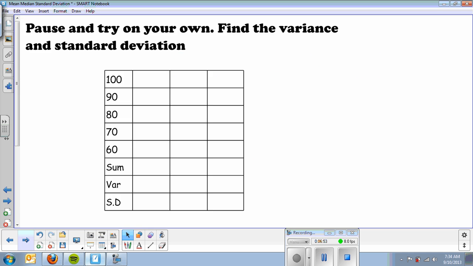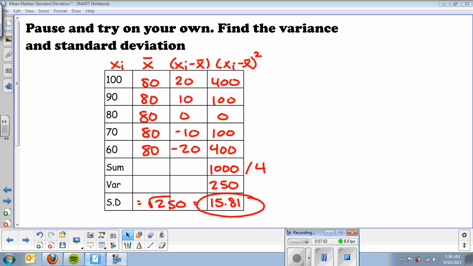Now, I'm going to have you try one on your own. So take a second to pause the video and try that on your own. Okay, so there's the answer. Hopefully you got a standard deviation of 15.81 and a variance of 250.